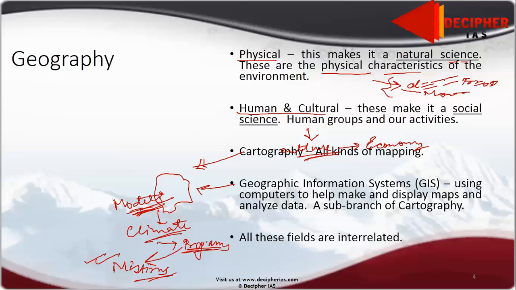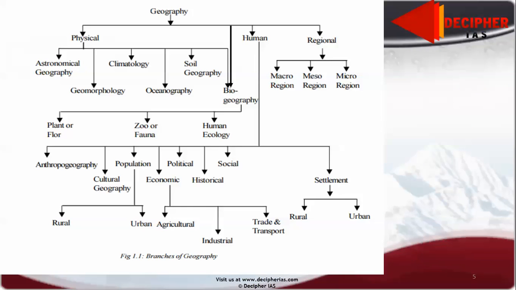So we are still far behind, and these computers are helping us reach that perfection that we want to reach, but still we haven't reached that. So all these fields are interrelated. Geography takes from many fields: mathematics for calculations, physics for temperature, humidity, and various formulas that we use to find out tension, forces, and all. So geography is divided into two main subdivisions that I've already told: physical and human.